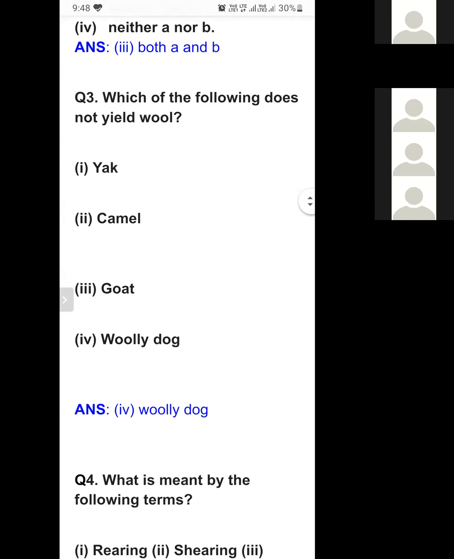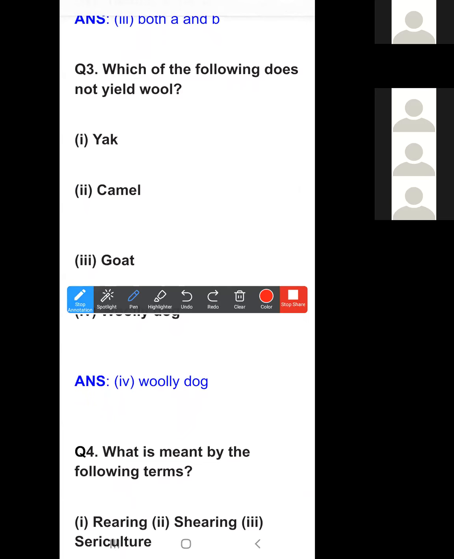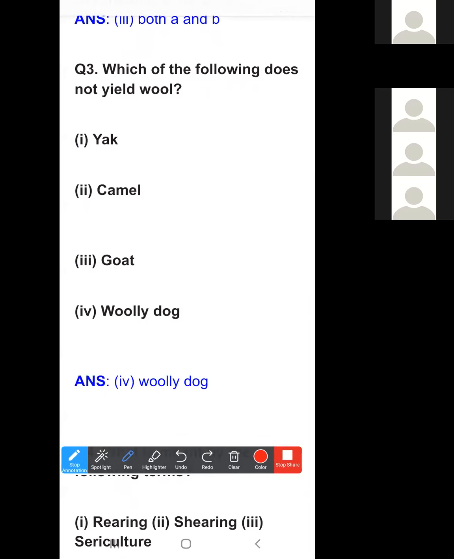Question number 3. Which of the following does not yield wool? Again, this word yield is coming. Students, this word yield comes again and again. Many a time we will see this word yield, so you have to remember it. What is the meaning of yield?